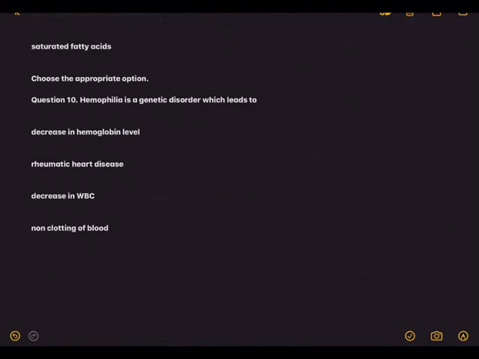And now we come to the last question. Hemophilia is a genetic disorder. Again, this topic comes under genetics chapter, which leads to hemophilia. Of course, you know it is clotting of blood, is it? And is it autosomal or X chromosome inheritance? Biology boys, just think of it. So decrease in hemoglobin level, rheumatic heart disease, decrease in WBC and non